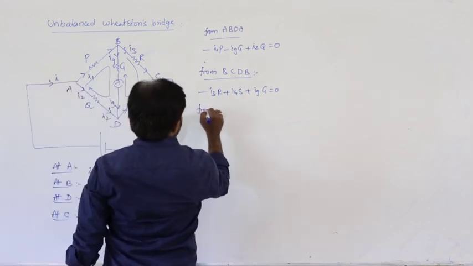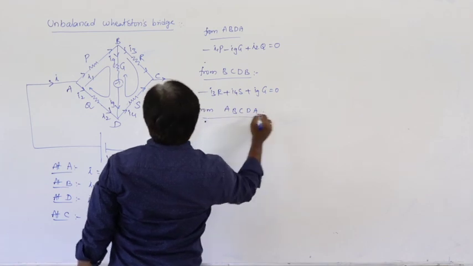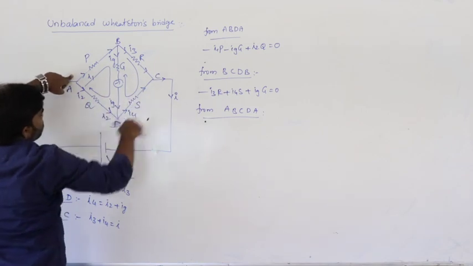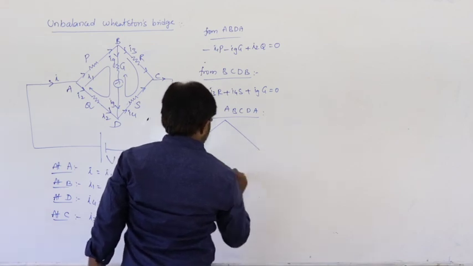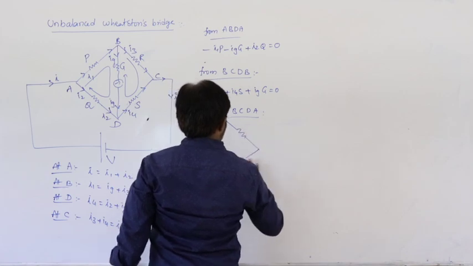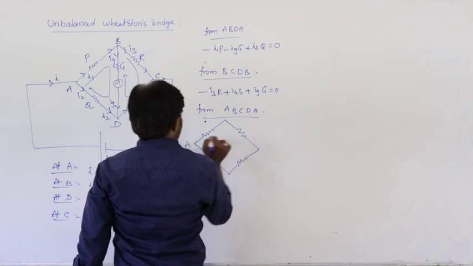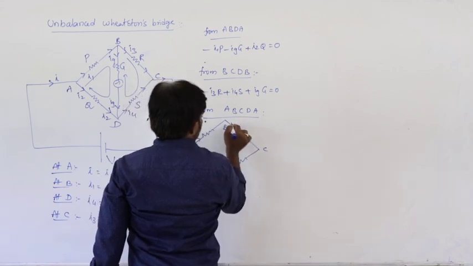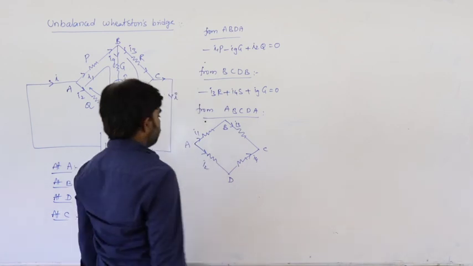Next one more we can take from loop ABCDA. So forget about the middle one, this complete loop I am considering. This is current I1 and it is I3 and it is I4 and it is I2.